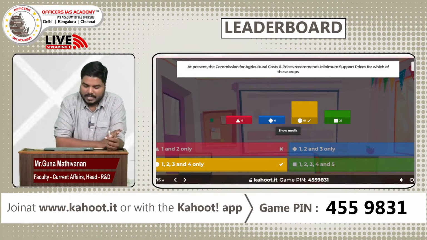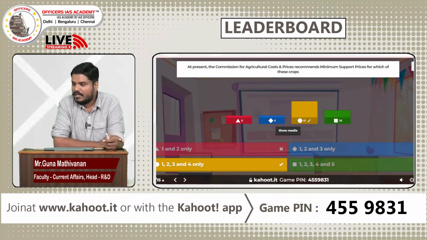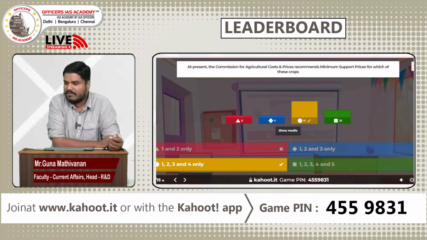So here, rubber will not be. The fifth option, rubber is not a part of MSP. The rest, paddy, maize, groundnut, cotton, for all we have MSP support. So answer is C, 1, 2, 3 and 4. So poll result, around 60 participants have chosen the right answer C. Let's have a look at the leaderboard.